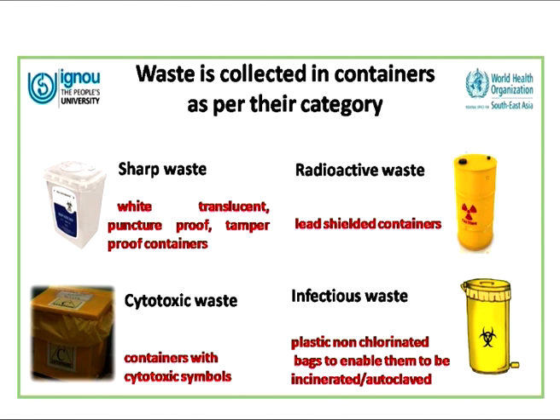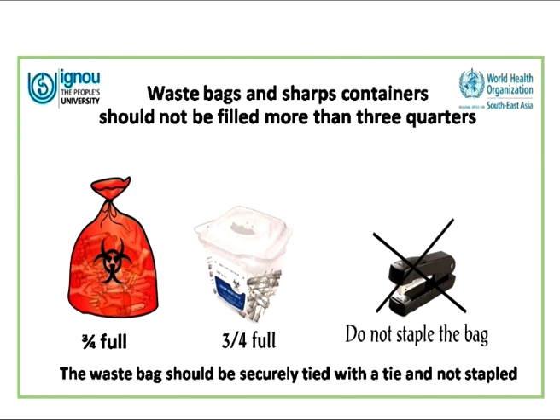Waste must be collected in the various containers as per their categories. These are a few of the containers that have been given. For sharp waste, we have a white, translucent, puncture-proof, tamper-proof container. For cytotoxic waste, we have containers with cytotoxic symbols. We have radioactive waste and we have infectious waste. So these are the different categories of waste.